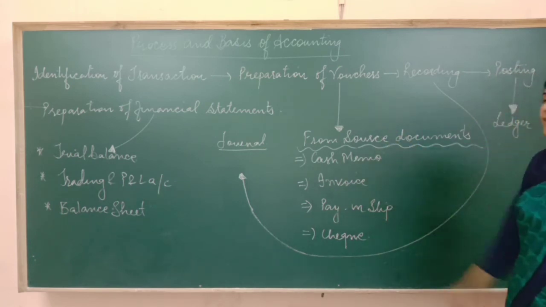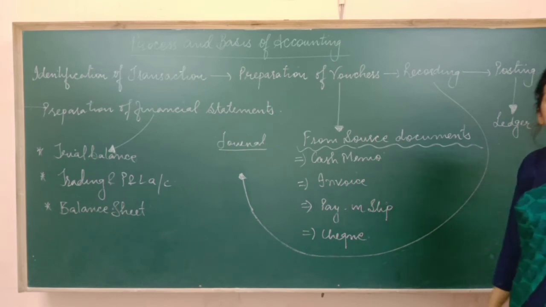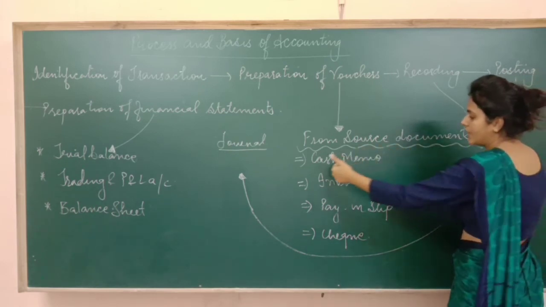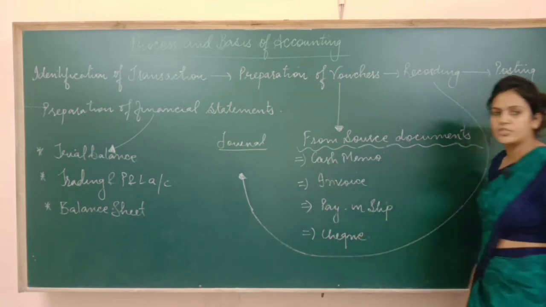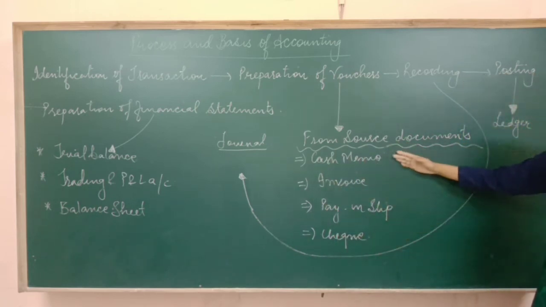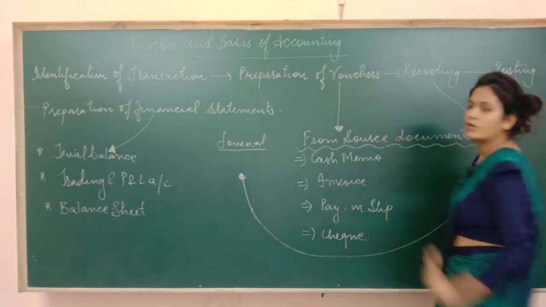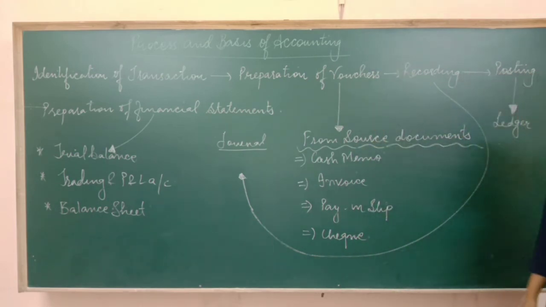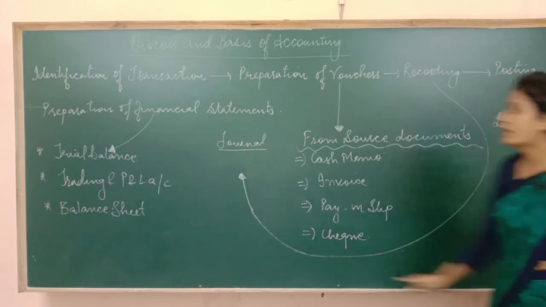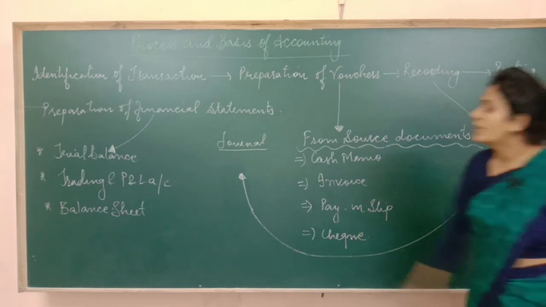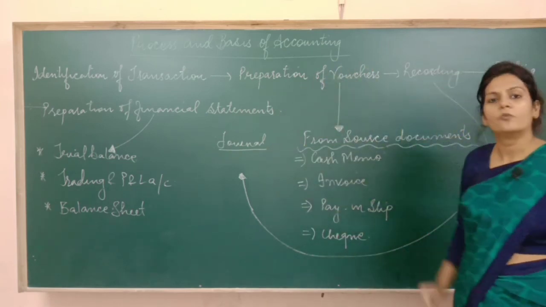There is one full-fledged chapter on these topics, so there we do the meaning. Source documents are like cash memo, invoice, pay slip and cheque. These are the source documents. Out of these source documents, we prepare vouchers. Once we are done with the vouchers, then we start recording the transaction. Recording is done in the journal, which is the book of original entry. Recording is done with the help of vouchers.